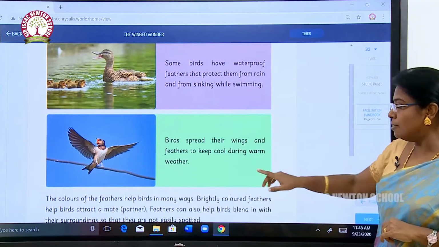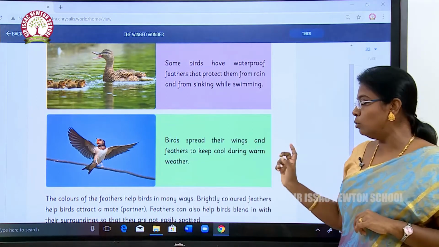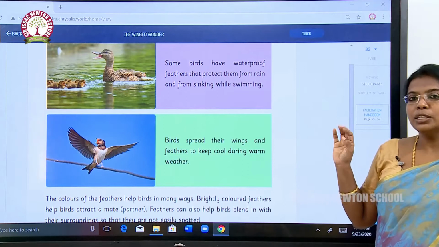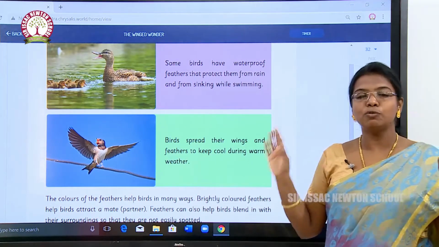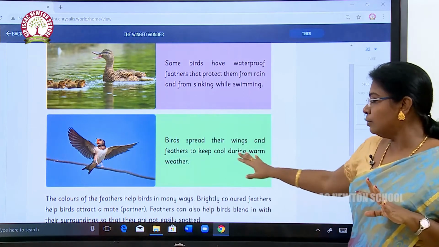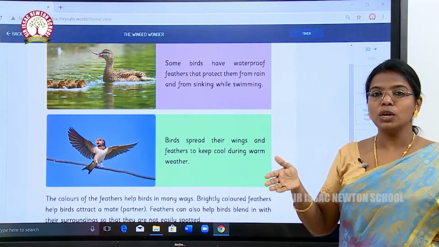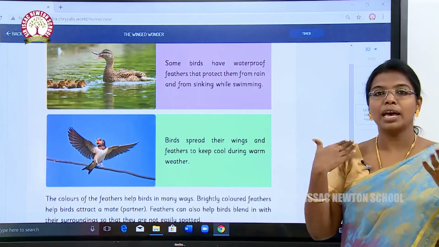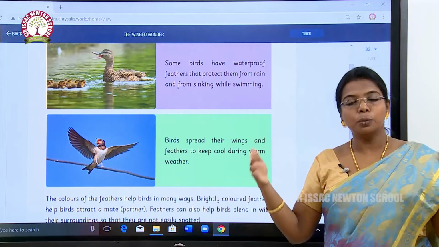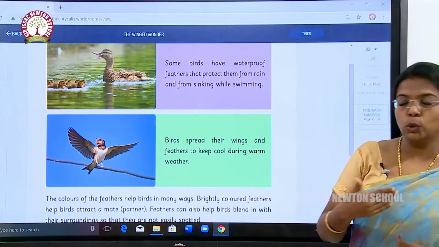Next, birds spread their wings and feathers to keep cool during warm weather. There are so many uses of feathers, not only to fly, but to keep them warm, to swim, and to keep them cool. If it is very hot, we fan ourselves like this with our hands. Likewise, these birds flutter their wings so as to cool themselves.